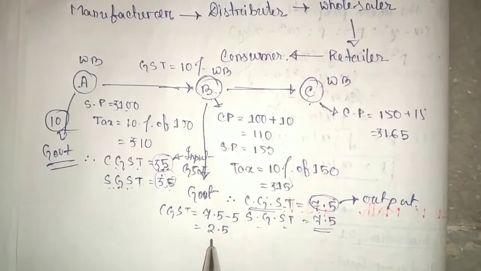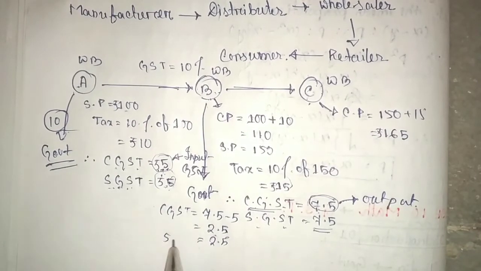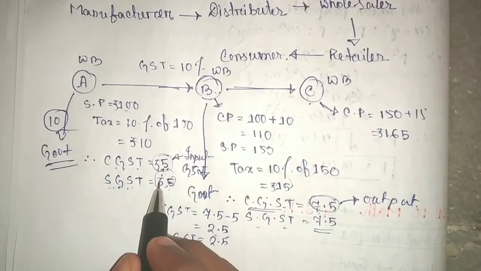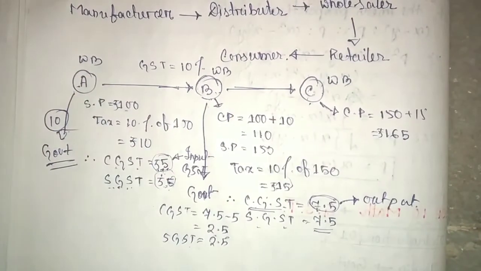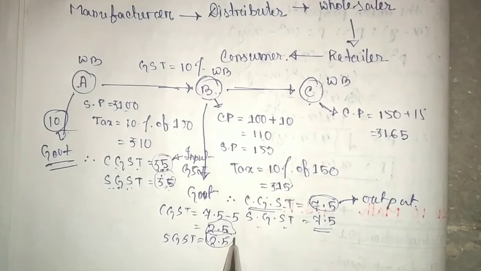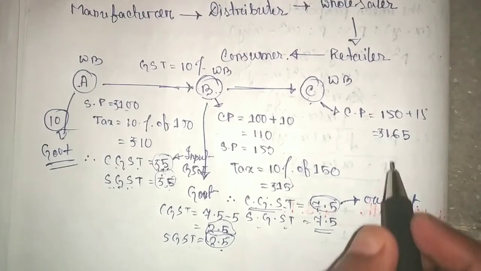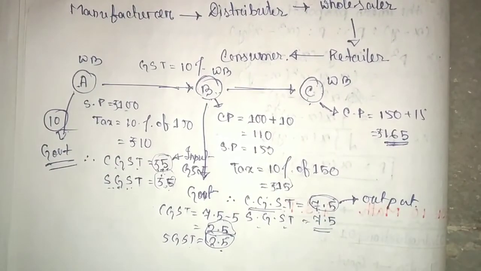So he pays only 2.5 as CGST and similarly 2.5 as SGST. Clear? And this rupees 5 is collected by the government through A, and this rupees 2.5 and 2.5 is collected by the government through B. So ultimately the total tax is paid by the consumer. So this is the simple calculation of GST.